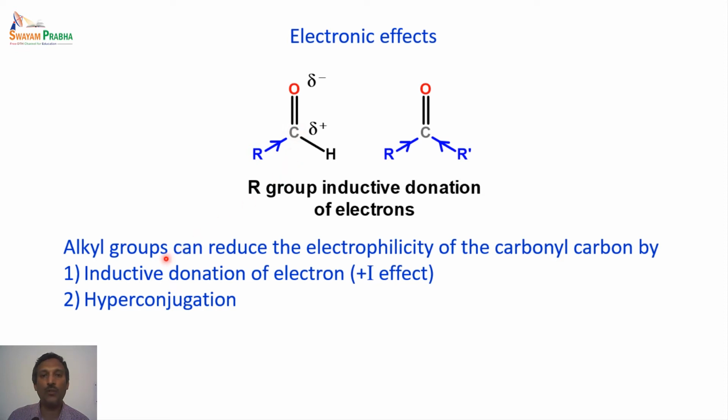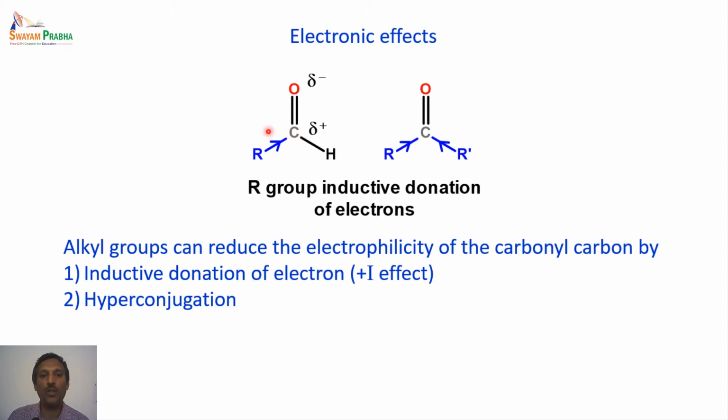And there is one more thing that can happen: hyperconjugation is also possible. In other words, if more alkyl groups are present, they give more electrons. That is, this particular carbon is a little bit electron rich compared to this aldehydic one.